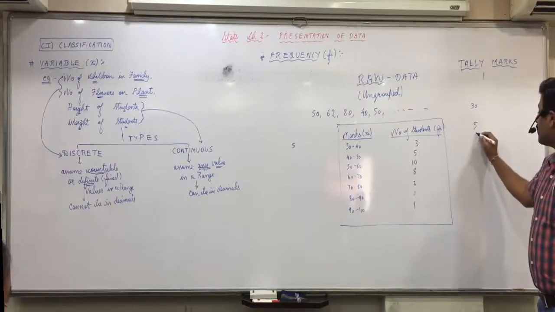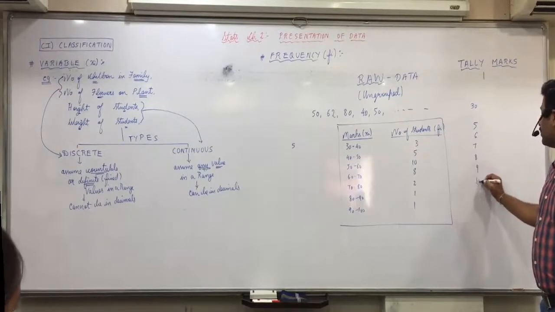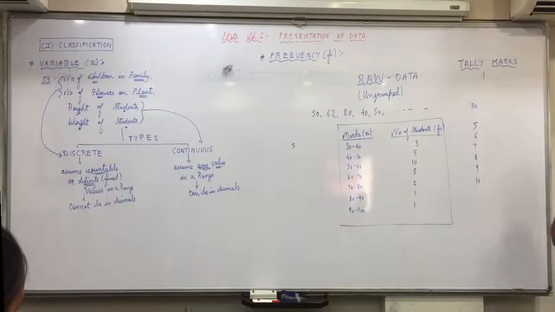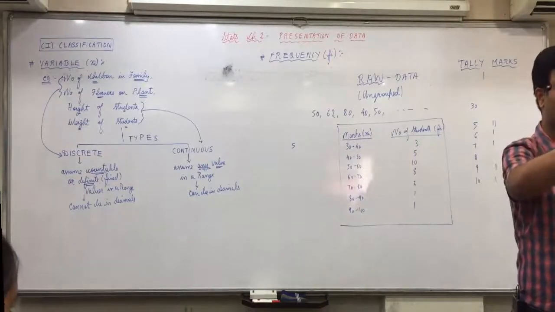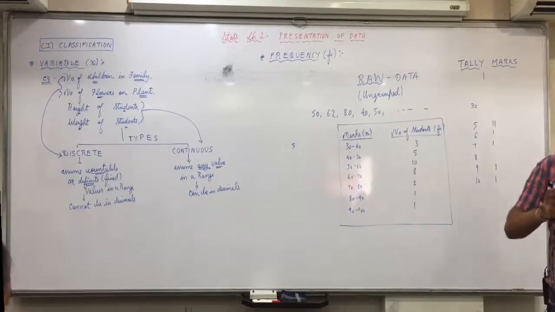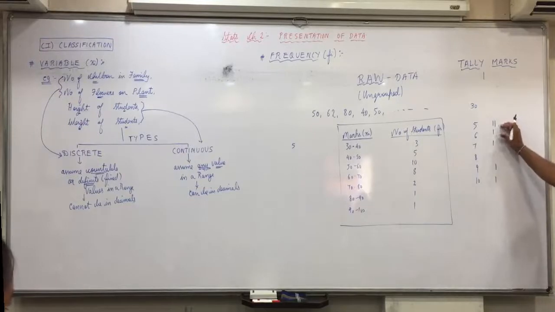So if you read observations 5, 6, 7, 8, 9, 10, you read the first observation, it comes as 5, you'll do a tally mark. Second observation is 9, you'll do a tally mark. Third observation is 7, you'll do a tally mark. Fourth is 6, fifth is 10, again it is 5, then do one more tally mark. So we'll not be reading the whole question 10 times for that. We'll read the question only one time. And wherever the observation occurs, against that we will do a tally mark.